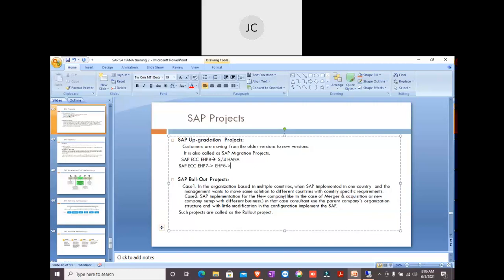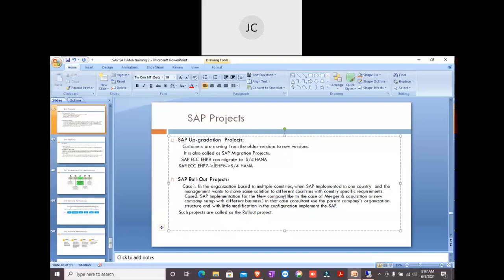This is basically a technical step, but as a consultant in the SAP domain, you should know that. From SAP ECC EHP8, we can directly migrate to S4 HANA.